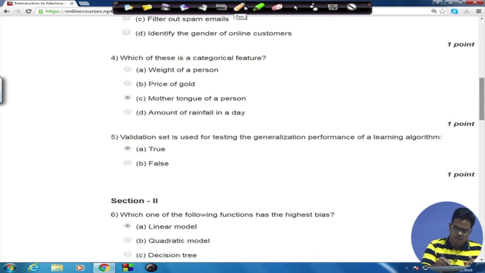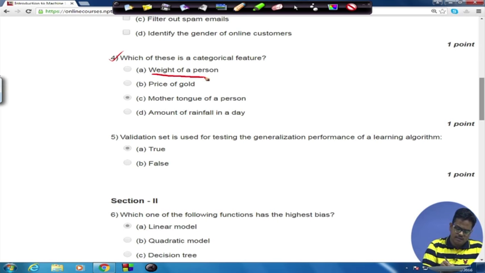All right. The next question says, which of these is a categorical feature? Now, a categorical feature is a feature that can take values within a finite set. So there are a fixed number of categories, a fixed number of values from which that random variable can assume different values. For example, the weight of the person.